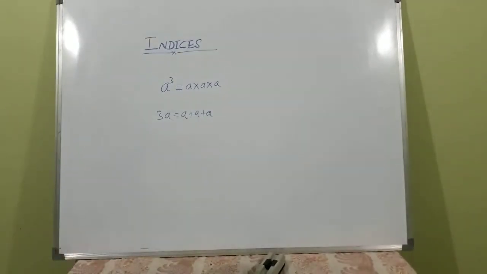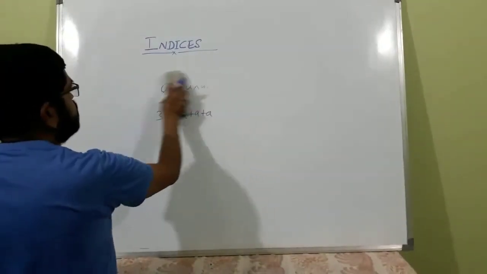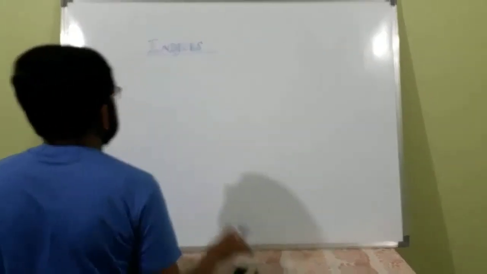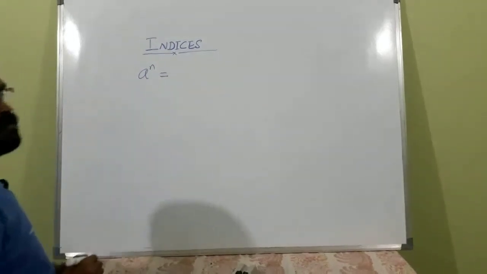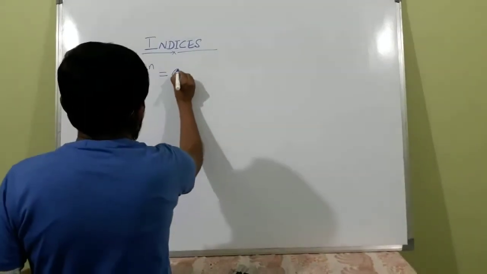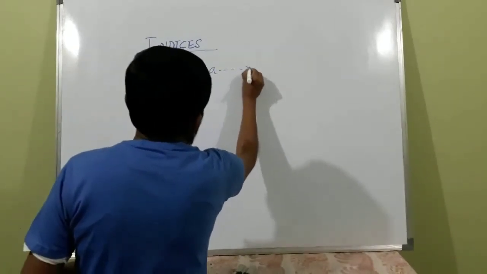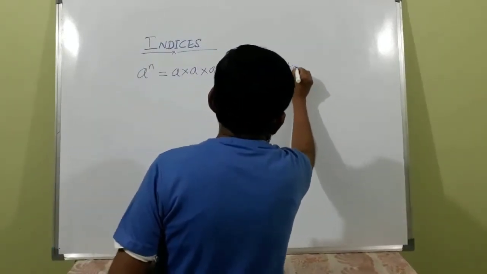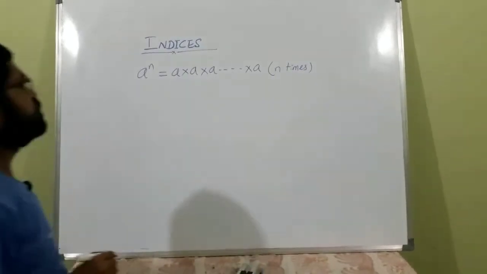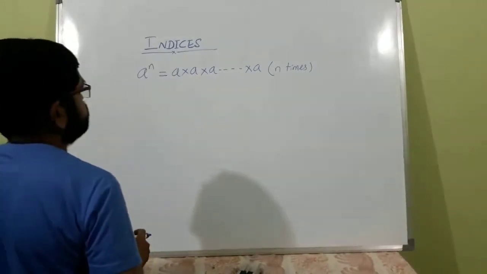Okay, this is the main basic concept of indices. This is also called exponents. Generally, a to the power n is: a is multiplied by itself n times.